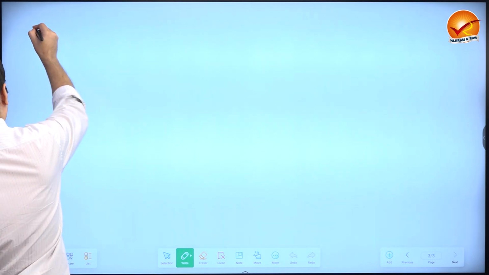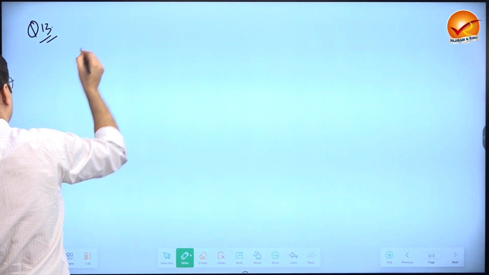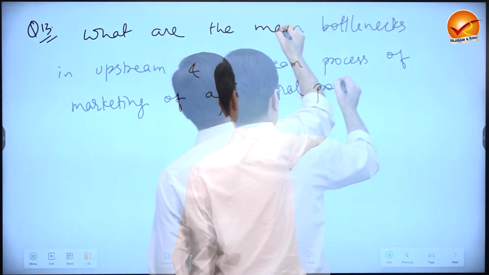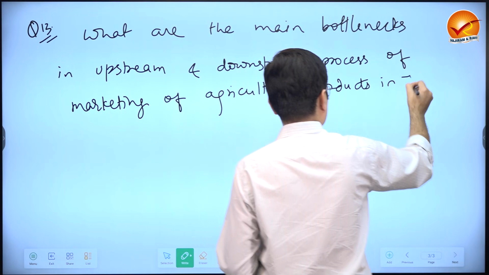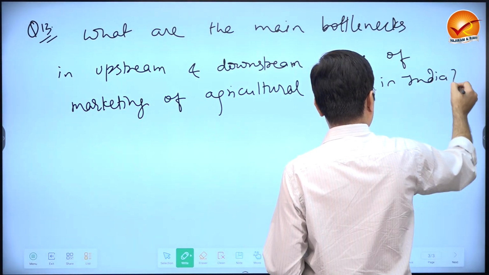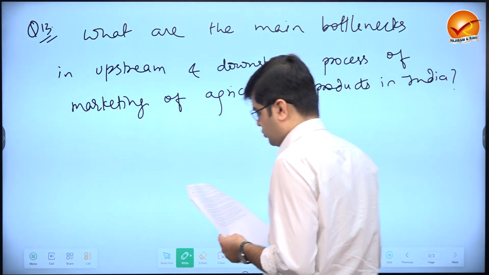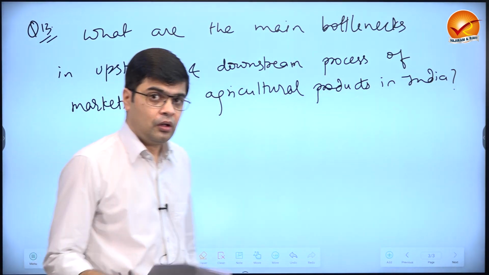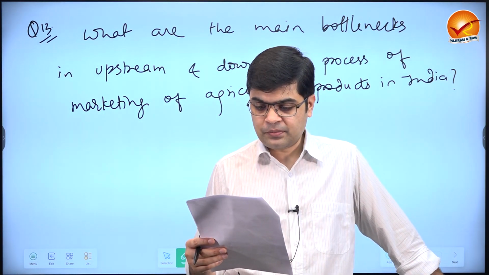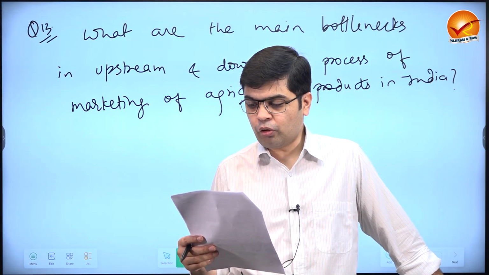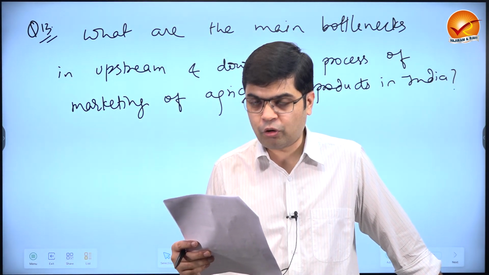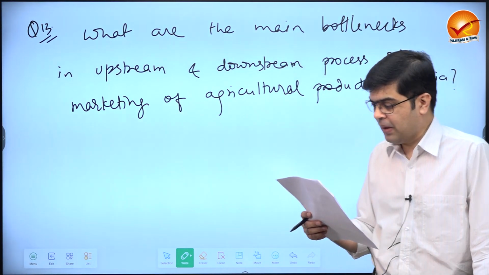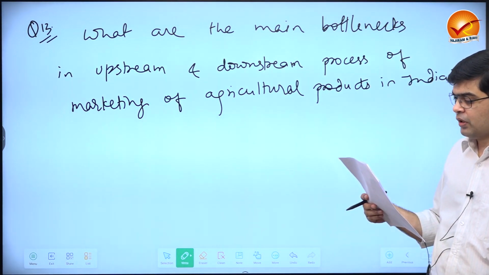Question 13, Paper 3. So this is also like the previous question, a 15-mark question, which says: What are the main bottlenecks in upstream and downstream process of marketing of agricultural products in India? What are the main bottlenecks in upstream and downstream process of marketing of agriculture products in India?